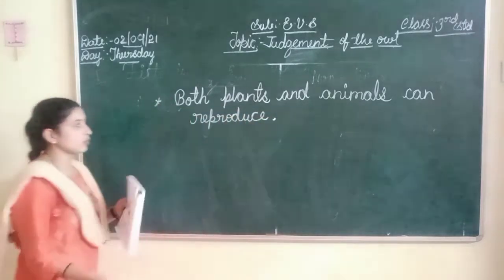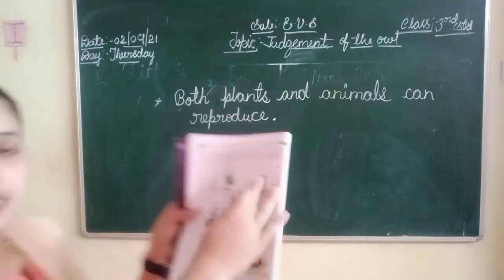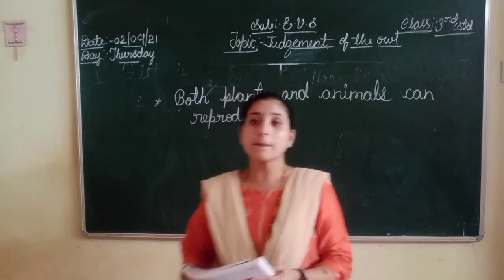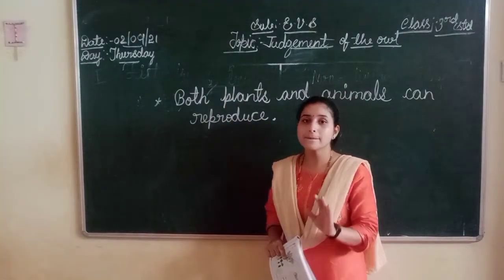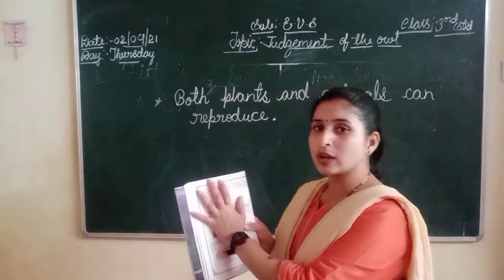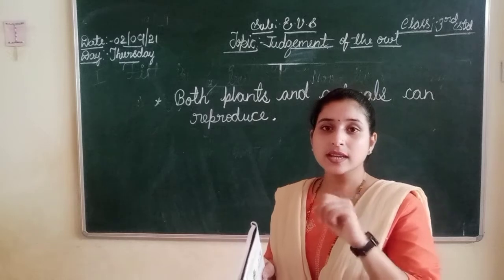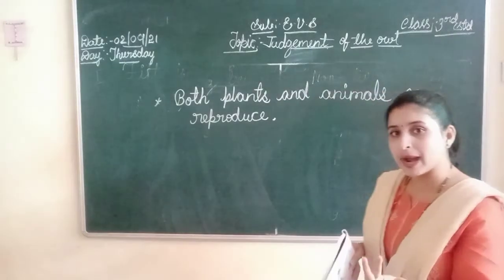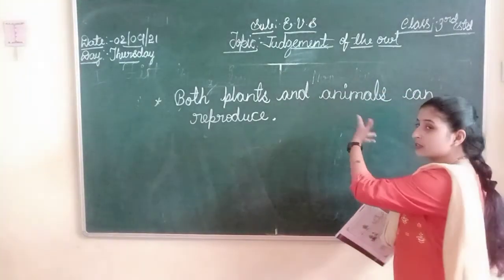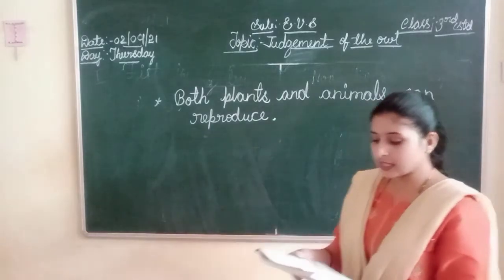Okay, what can we understand from this picture? Both plants and animals can reproduce. That is a major similarity between plants and animals. One more. In the book they have told about respire. Both plants and animals can respire. Both plants and animals can give birth to the same kind, can reproduce. Okay. In the next picture.